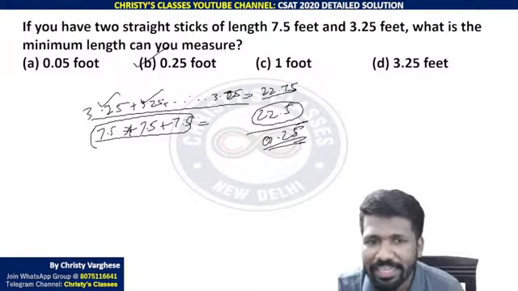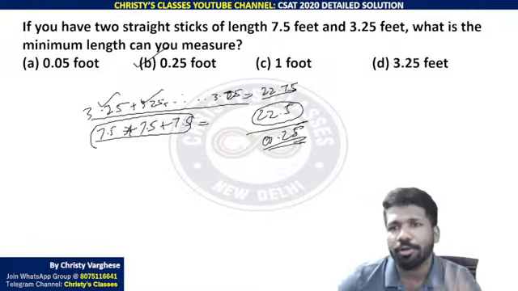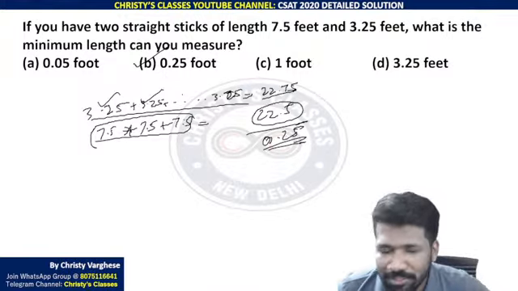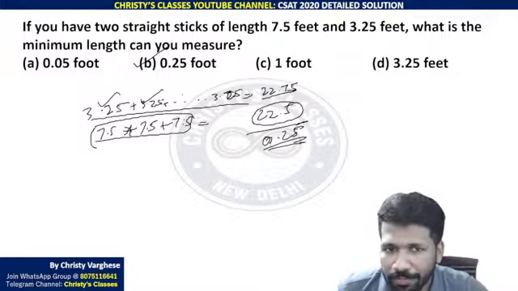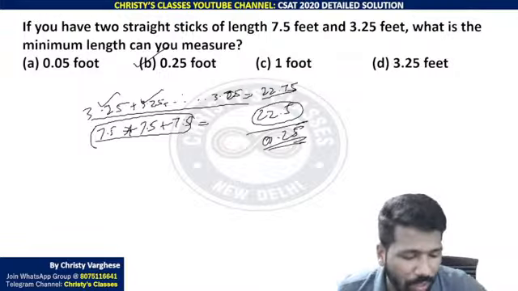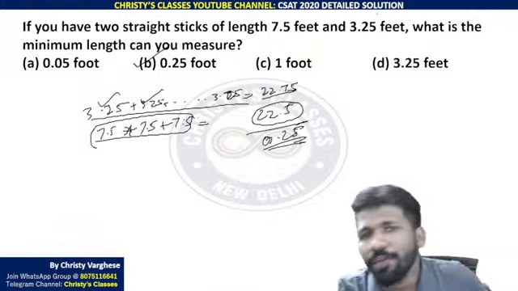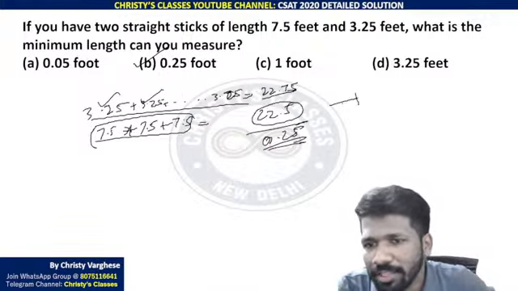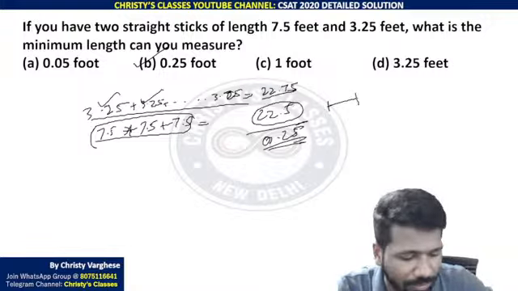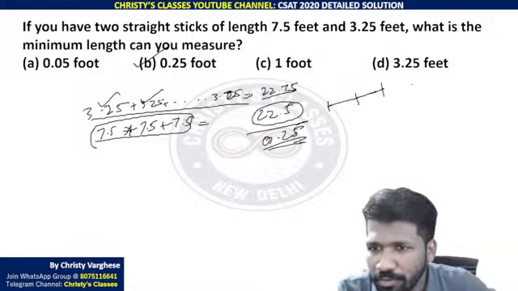But trial and erroring like this is very difficult. That is why I told you a mathematical method. Just find the highest common factor of 7.5 and 3.25. That will be the minimum length you can measure. Did you all understand? You keep a 3.25, that is this much. Another 3.25, you know this much.